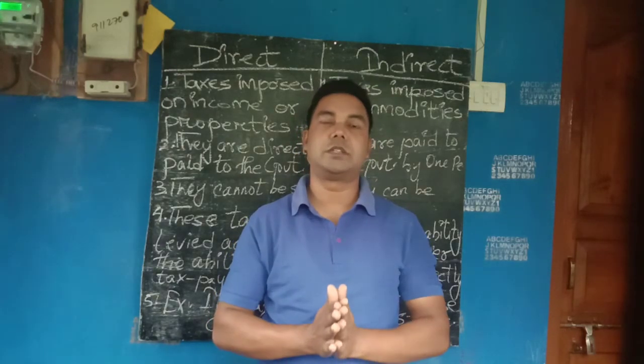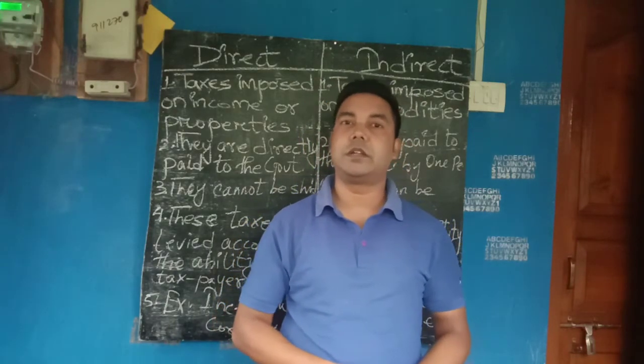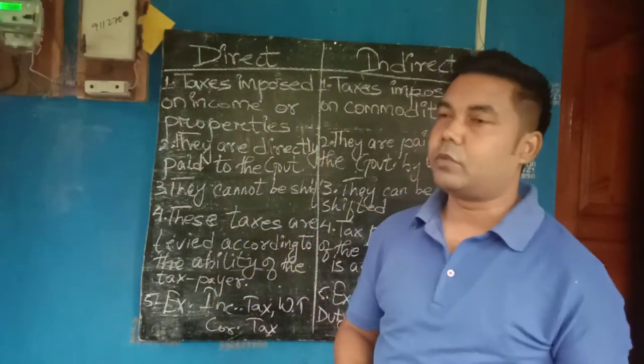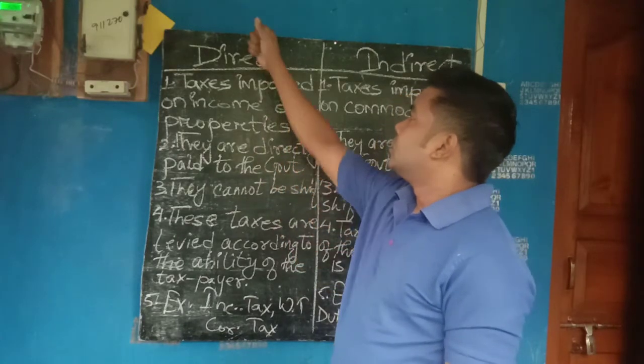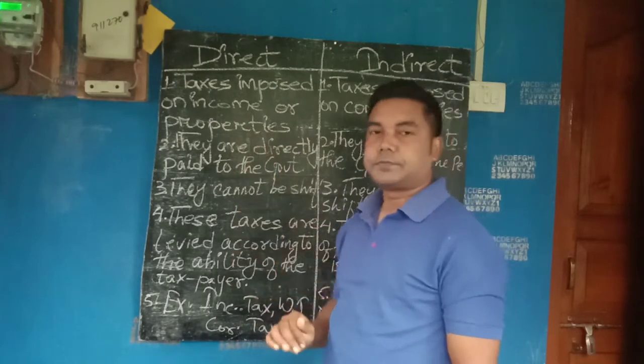Now let us discuss the difference between direct tax and indirect tax. There are five main points which I have written here. Direct taxes are imposed on income or properties.